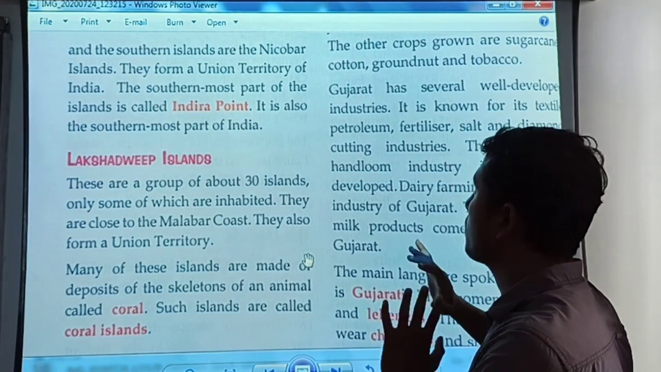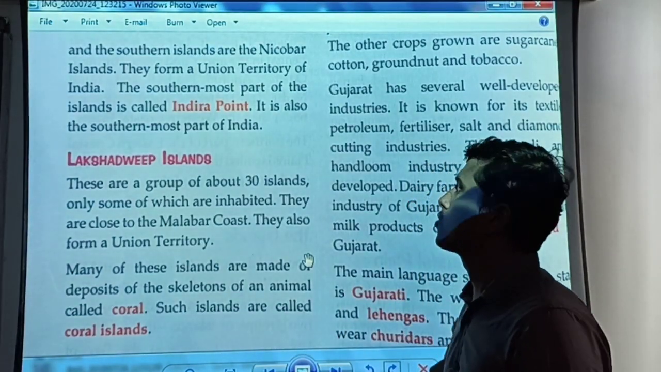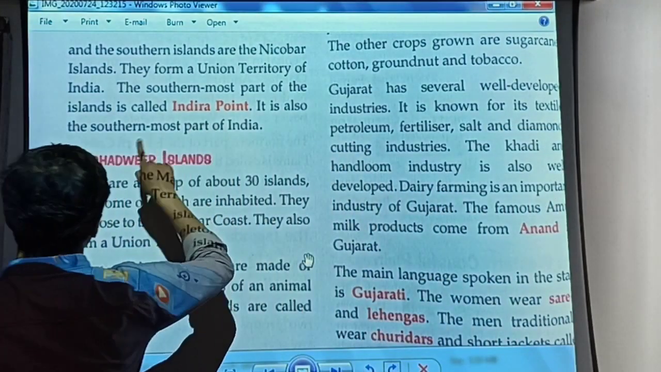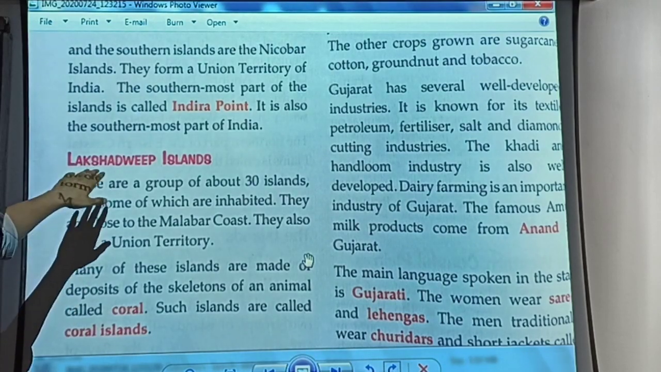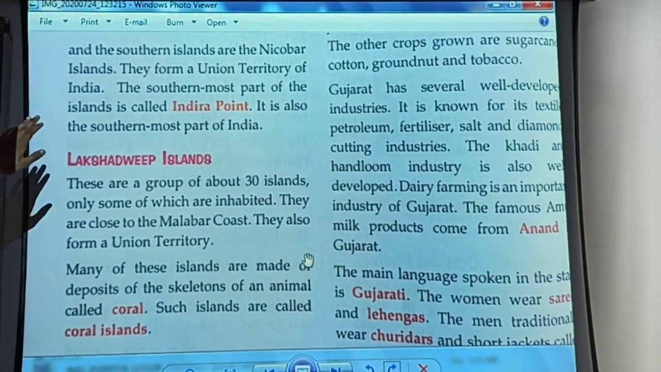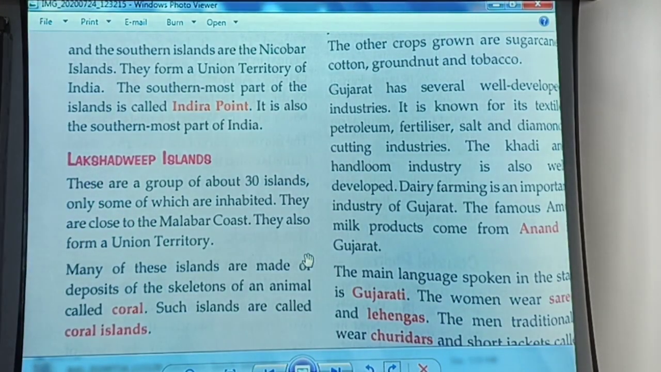The southernmost part of the islands is called Indira Point, and it is also the southernmost part of India. Alright, and this is one of the union territories of India, the Andaman and Nicobar Islands.